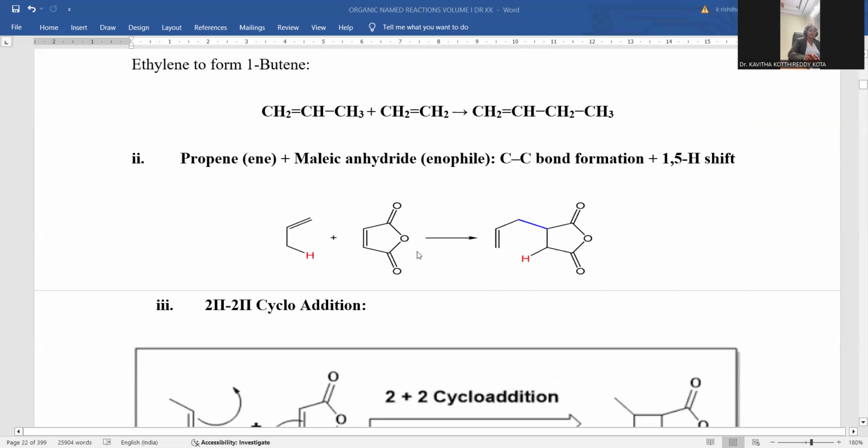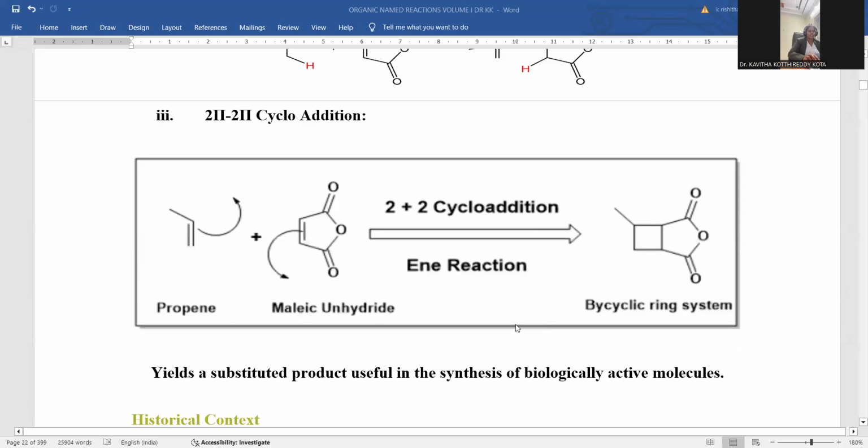An allylic hydrogen-containing maleic anhydride can be taken, and a formation of product is possible. This is also the way you can achieve the Alder reaction. A 2pi cycloaddition is the criterion there, a 2pi cycloaddition and moreover a hydrogen shift, giving rise to a bicyclic ring system. One is five-membered and there is a four-membered ring newly introduced in between. This is also a kind of Alder reaction.